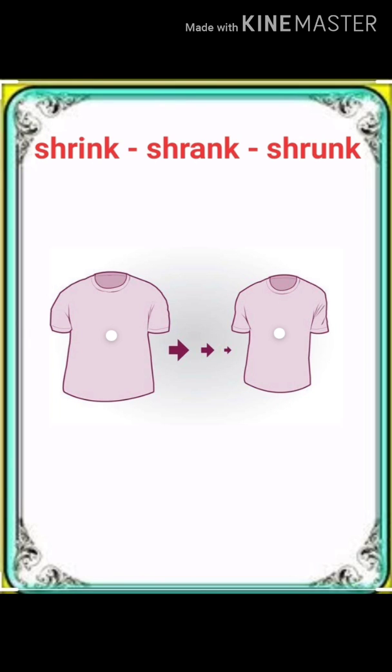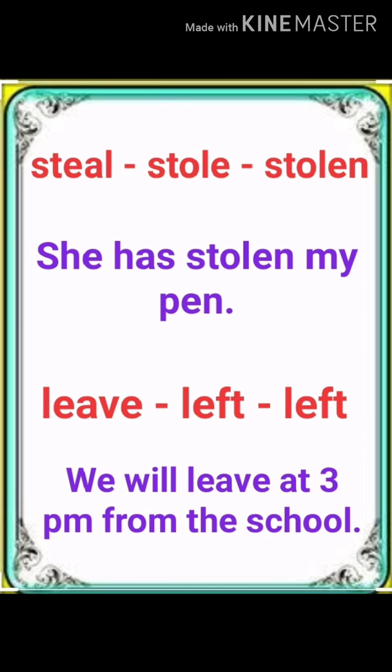Next is shrink, shrank, shrunk. Shrink means when something becomes smaller in size. Like in this picture, first of all, a t-shirt is bigger in size and after washing, it becomes smaller in size. So we can say a t-shirt shrinks. Okay, so shrink means when something becomes smaller in size.